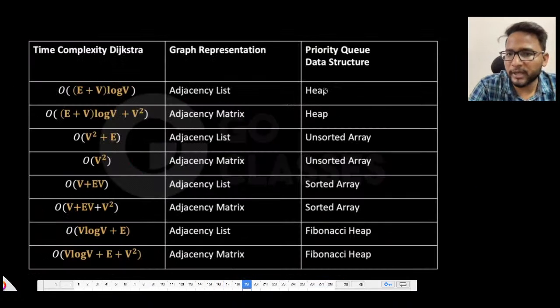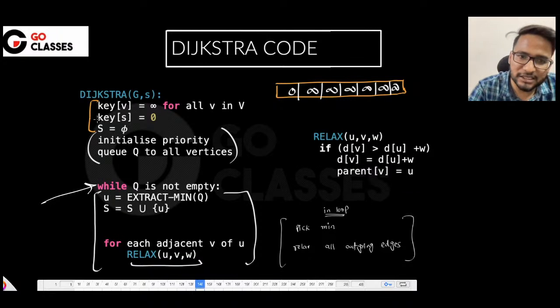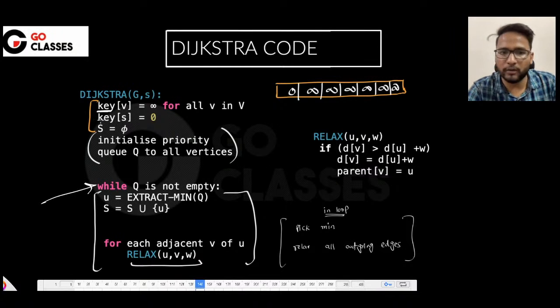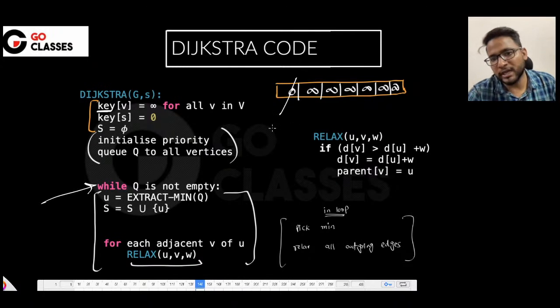Yes, so it could be a heap, it could be an array, it could be a Fibonacci heap, sorted array, unsorted array, linked list, whatever you want to take. So there is a data structure which is key of V, and you can implement this using a heap, using an array or whatever, right? Initially this is 0 and all the initial distances are infinity, and then you pick the minimum. Initially you will pick this as a minimum, then you relax all the outgoing edges.